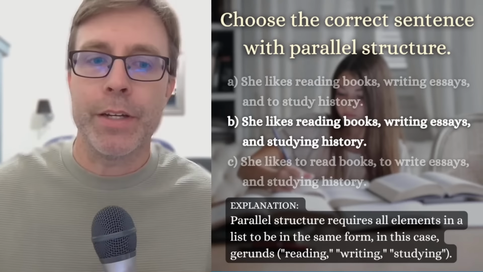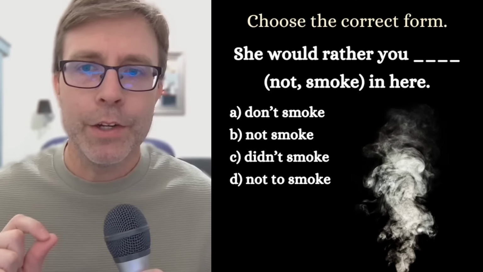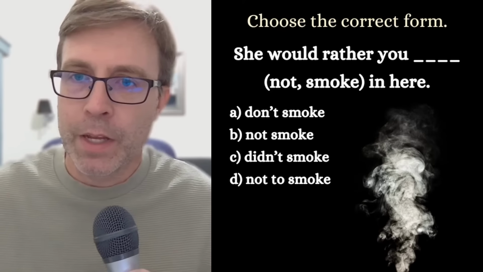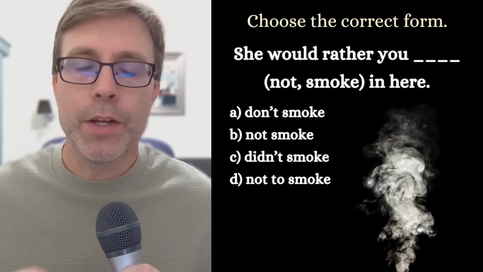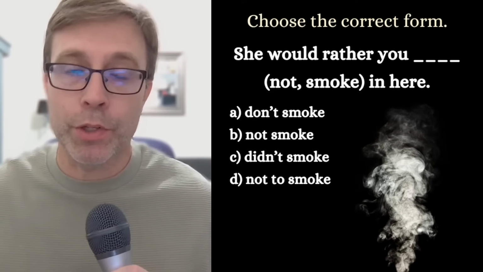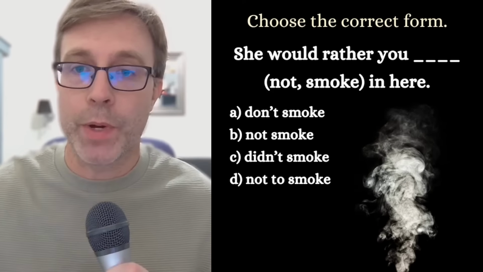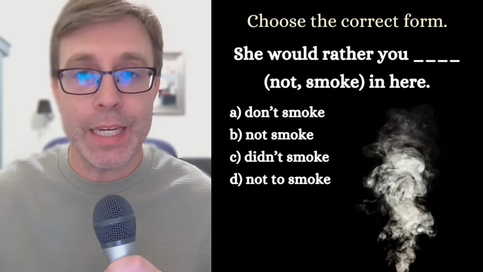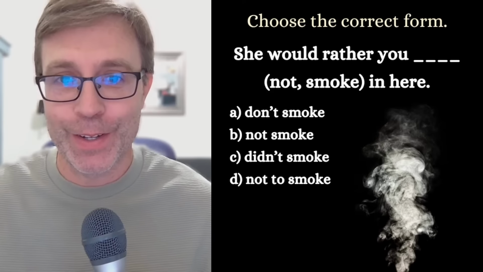The next question that I have for you, I think this one may be a little trickier. Choose the correct form. She would rather you in here. So I'm giving you the two words, not smoke, and I just want you to complete the sentence. Are you going to complete the sentence with A, don't smoke, B, not smoke, C, didn't smoke, and D, not to smoke? What do you think?